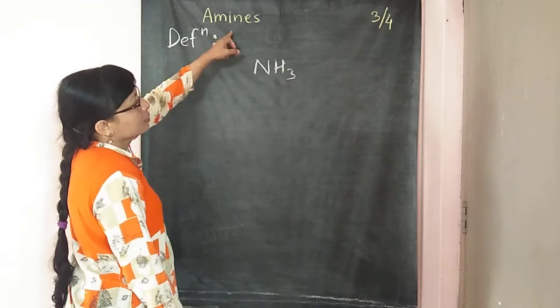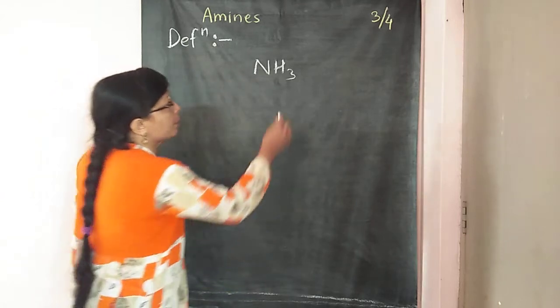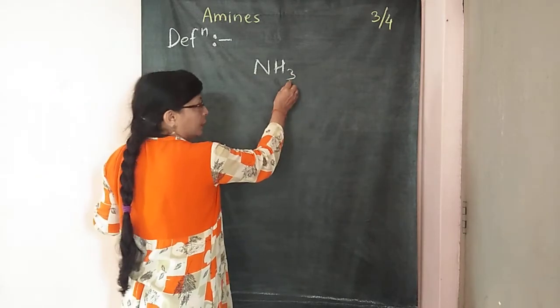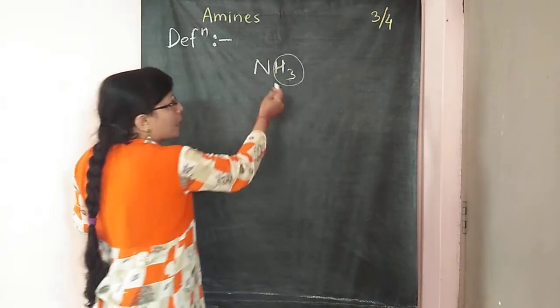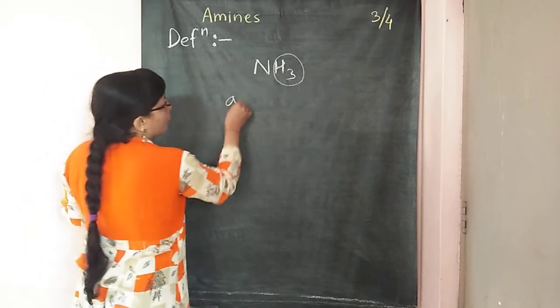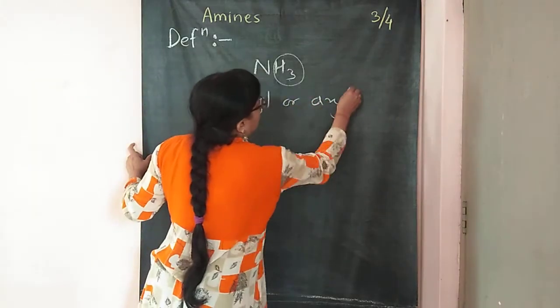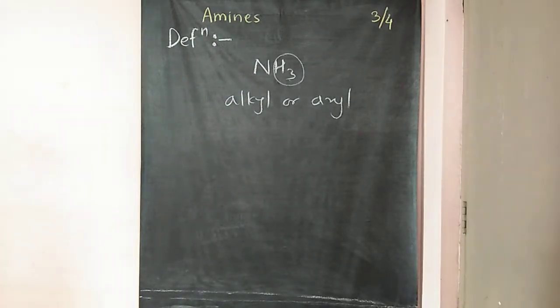So amines are the organic compounds derived from ammonia by replacing 1, 2 or 3 hydrogen atoms of ammonia by the same number of alkyl or aryl groups. This is the second type of definition.